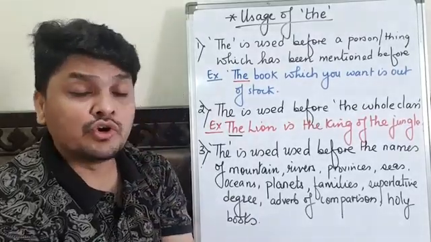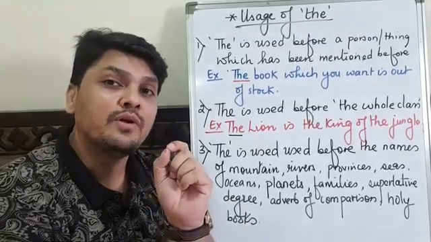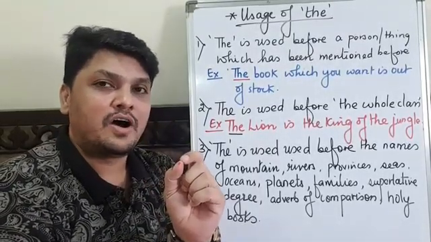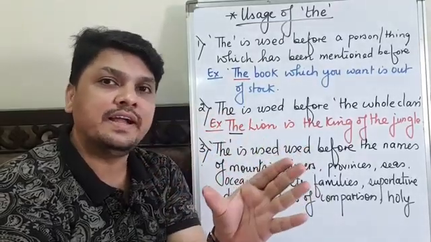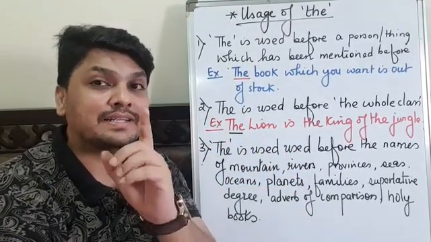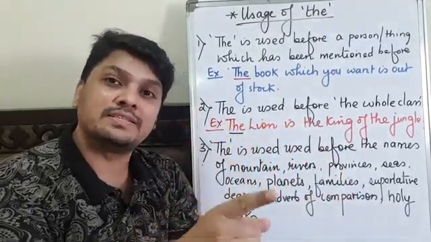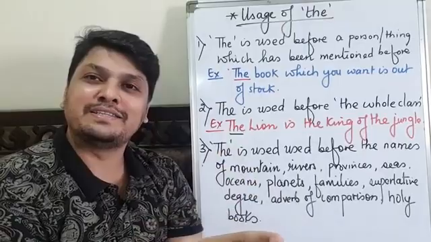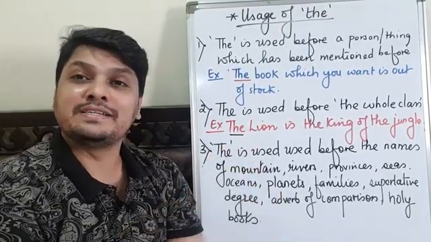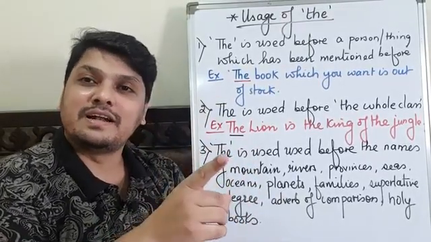I have also told you that the is not used before a proper noun. You cannot say the India, but the United States of America and the United Kingdom are fine, because we are talking about the states. But you cannot say the London.